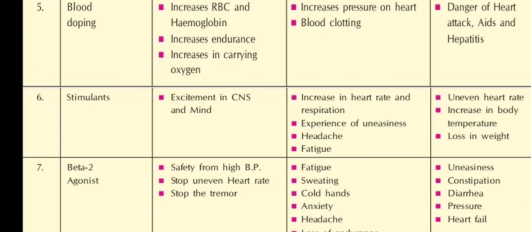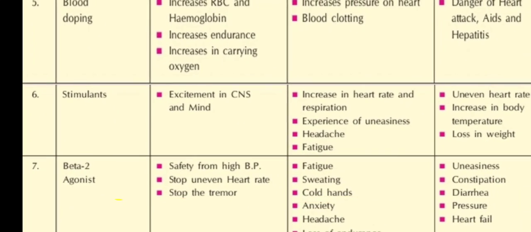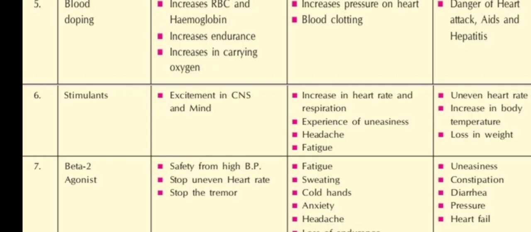Then we have beta 2 agonist. The effects are safety from high blood pressure, it stops uneven heart rate, and it stops the tremor in the hands, the shaking of the hands. These are the effects of beta 2 agonist.